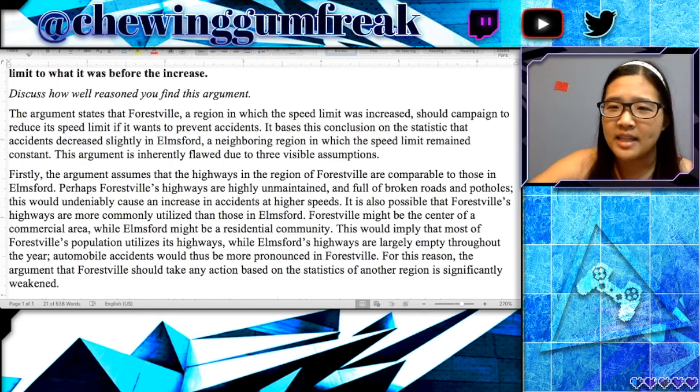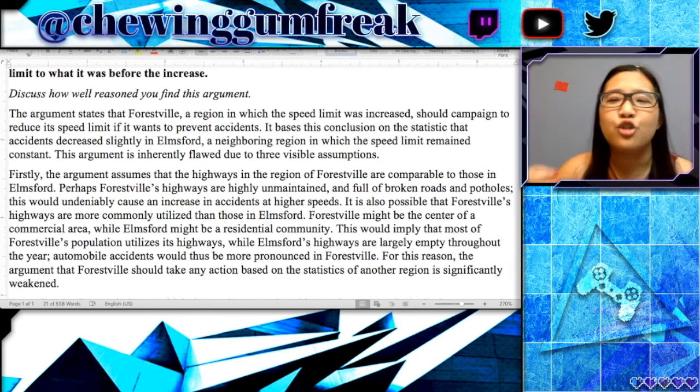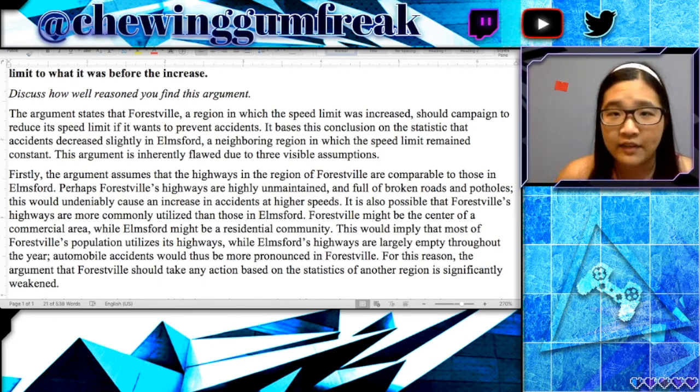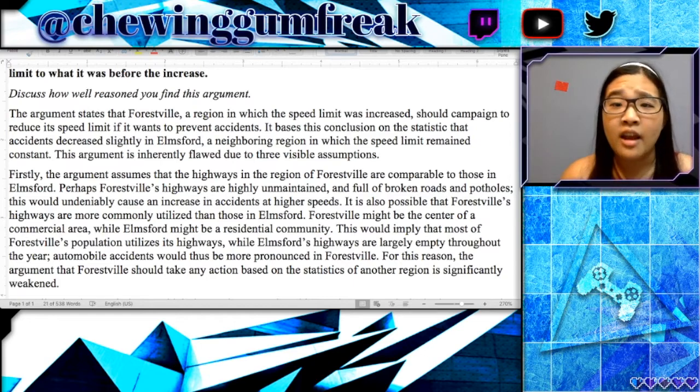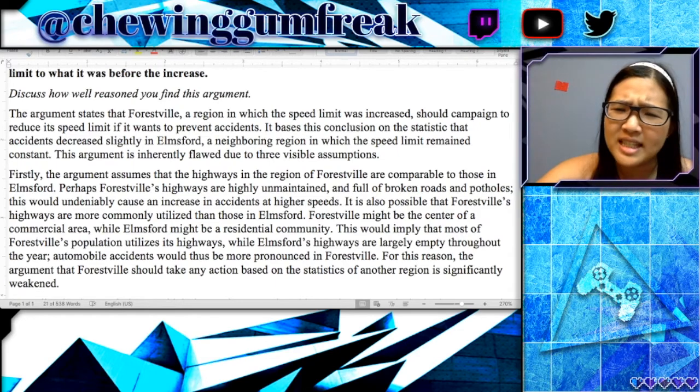So it's better to say something like, not taking into account factors that make the highways of Forestville and Elmsford different, such as X and Y, means that you do not account for how anecdotal evidence can be applied in a different scenario. This context is important because it may directly explain the differences in accidents rather than the speed limit itself. You can see here that a sentence like that, focusing on the logic of the argument rather than the potential details, really is much more effective.